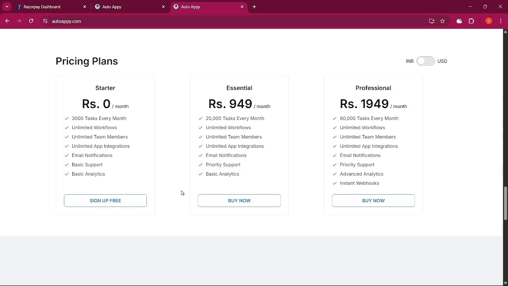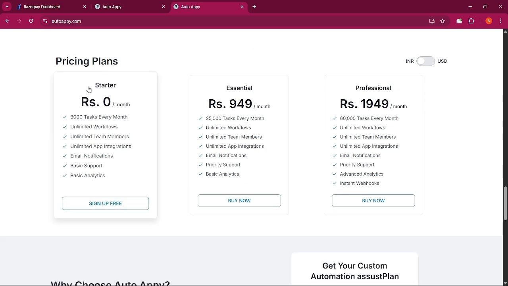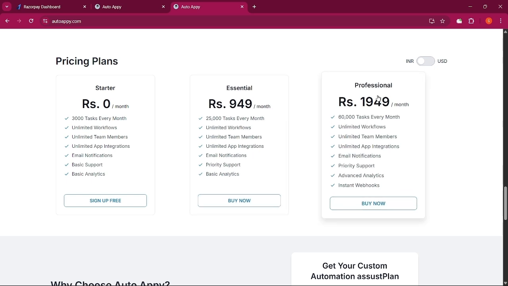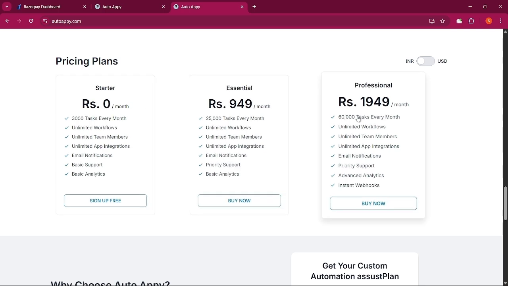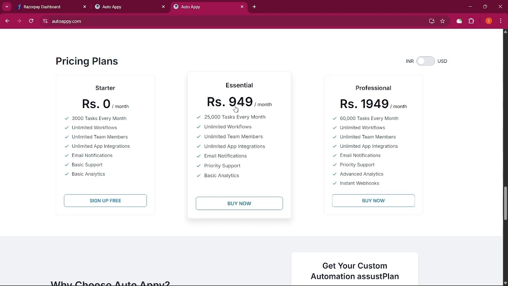Now let's come to the pricing plan, where we provide three pricing plans. First is the starter plan, then the essential plan and the professional plan. In our starter plan, we provide 3000 tasks every month at the price point of 0, and then 60,000 tasks at the price point of 1949. Similarly, at the price point of 949, we provide 25,000 tasks every month.